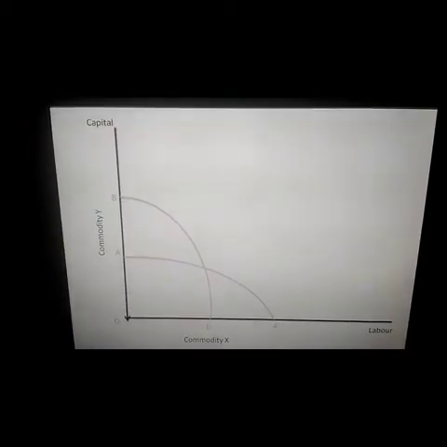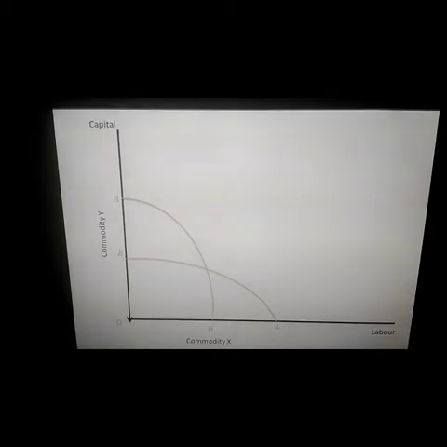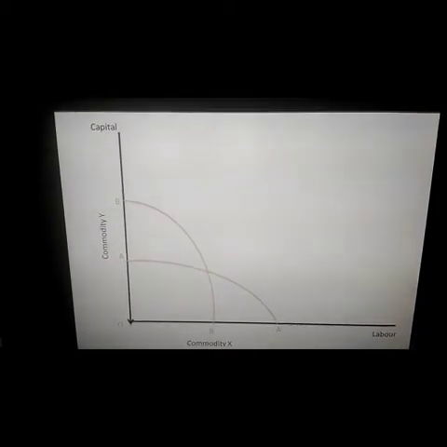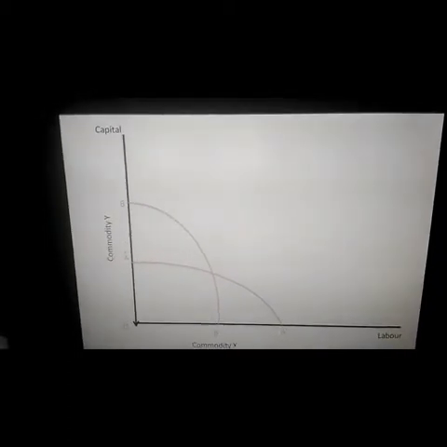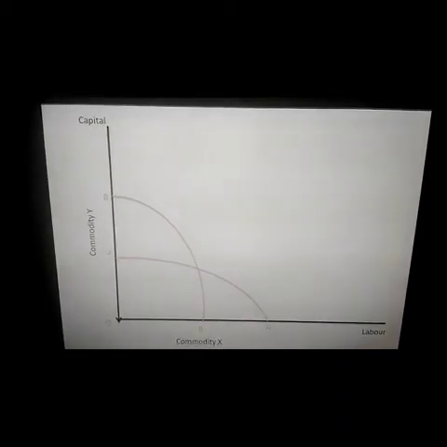Now, we know that country A has abundance of labor and commodity X is labor intensive.